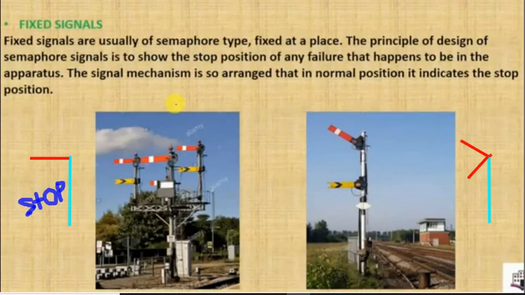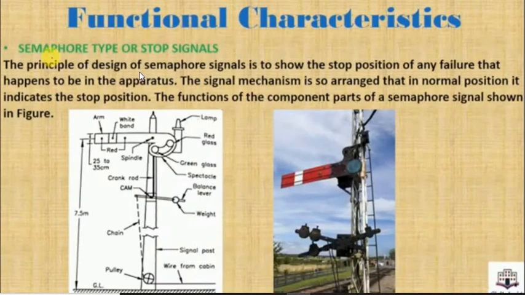See functional characteristics. First one is a semaphore type or stop signal. In the previous type we have seen this completely. Okay, semaphore signal or stop signal, the same thing is here. The principal design of semaphore signal is to show the stop position on any failure that happens in the apparatus. The signal's mechanism is so arranged that in normal position it indicates stop position. The function of component parts of semaphore signal can be shown in the figure.